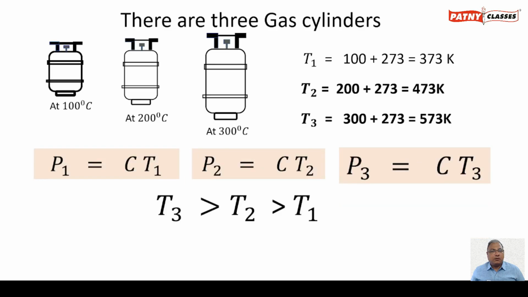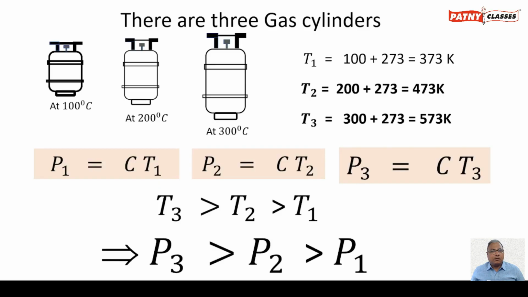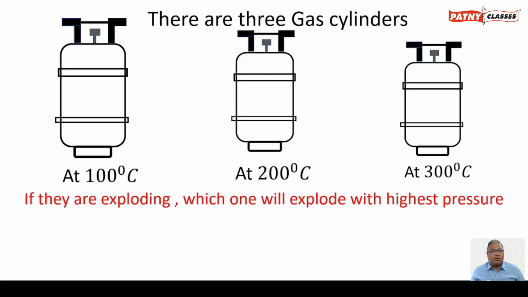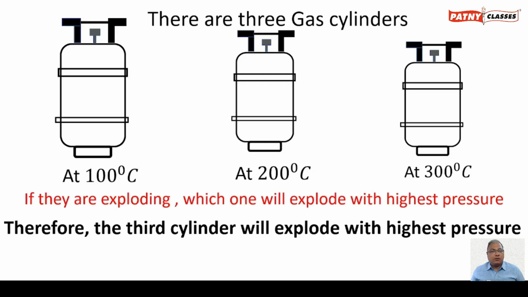Since T3 is greater than T2 and T2 is greater than T1, the pressure of the third cylinder is greater than the pressure of the second cylinder, and the pressure of the second cylinder is greater than the pressure of the first cylinder. Therefore, among the three cylinders, the third cylinder will explode with the highest pressure.